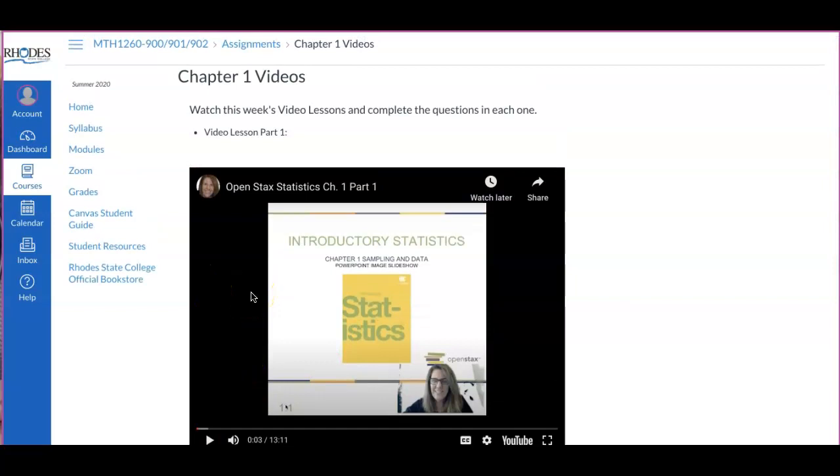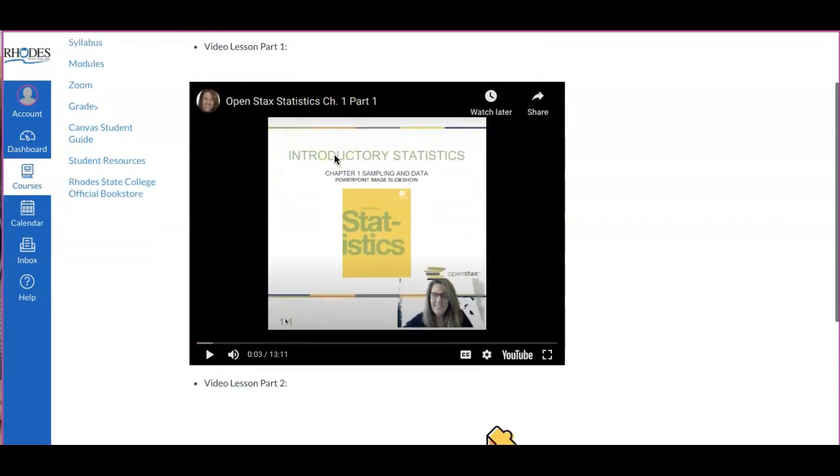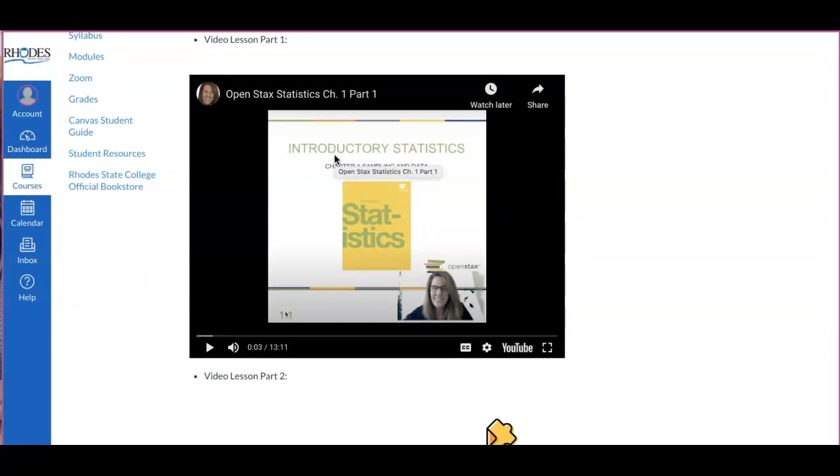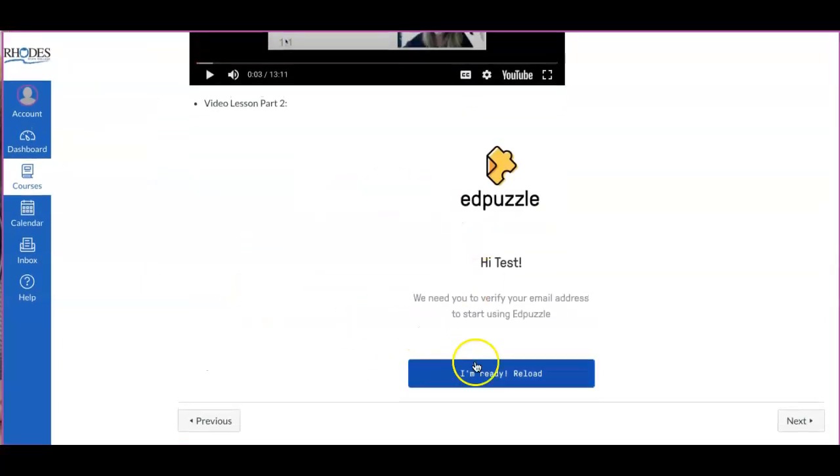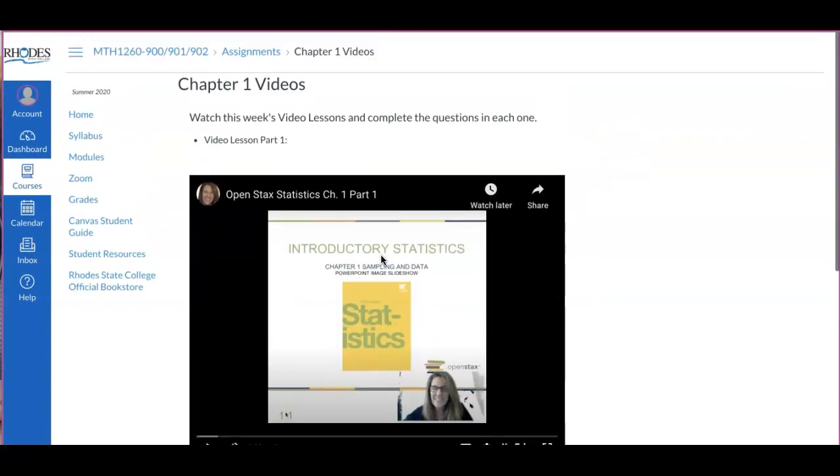The chapter 1 has a lot of definitions. I go through a PowerPoint. I'll go ahead and post that PowerPoint. I don't really recommend you printing it off unless you want to. This second one it's a video, but it's using Edpuzzle, so it'll ask you a couple questions through it.